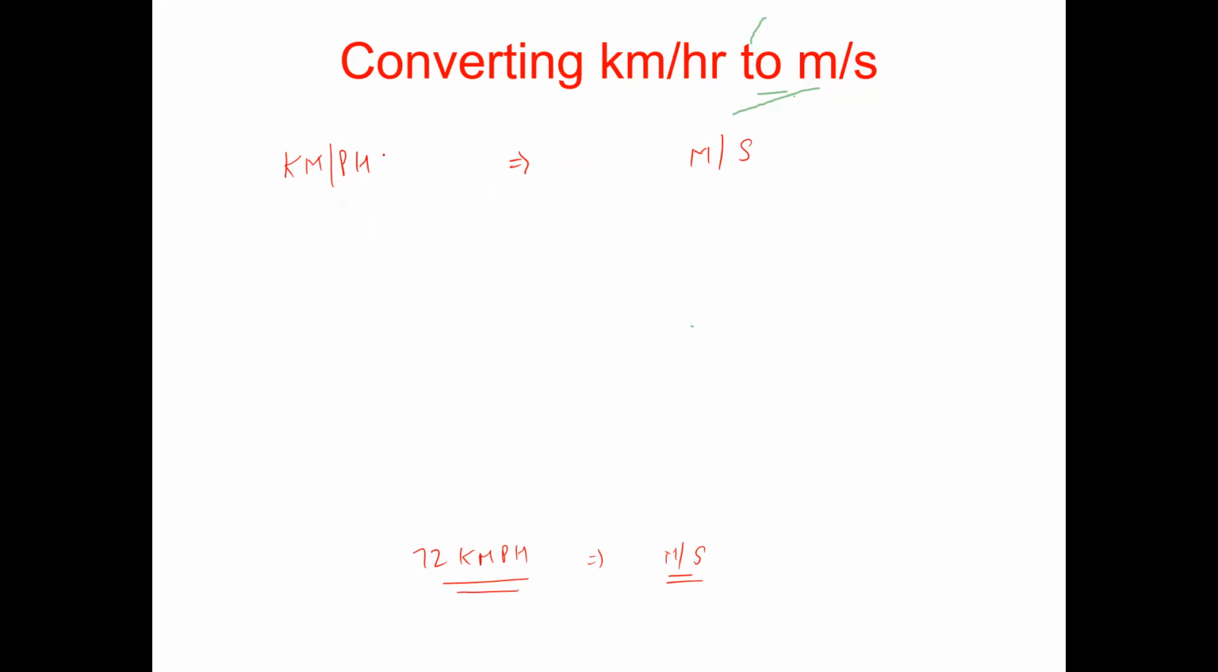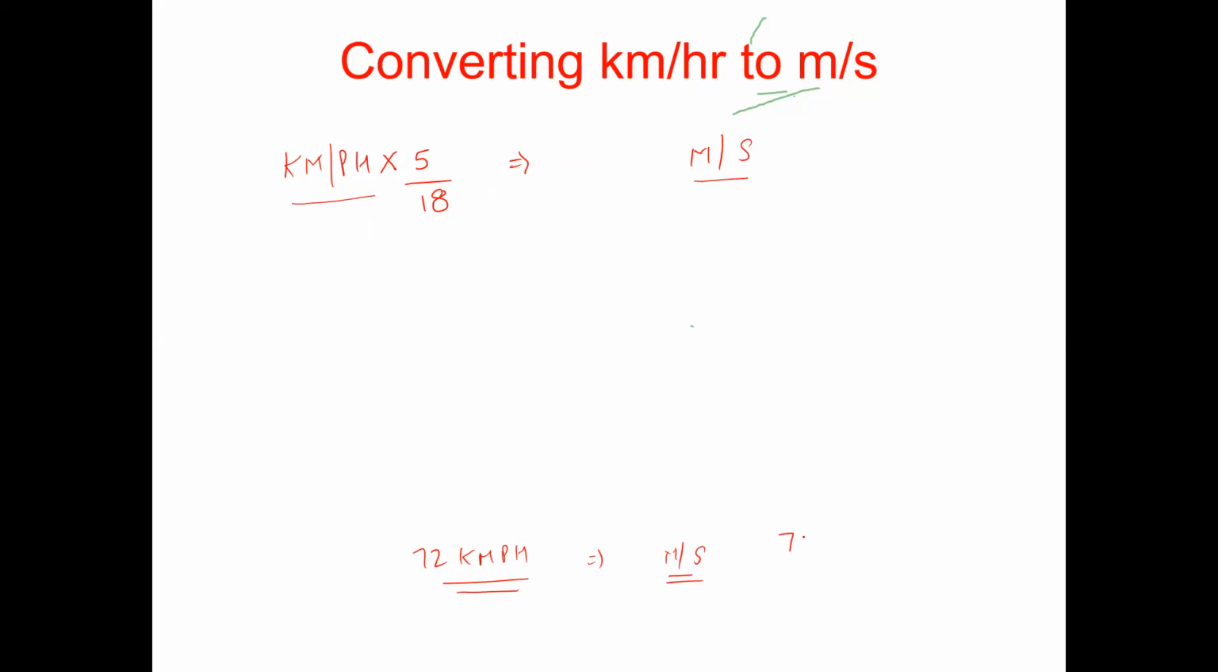You have to calculate this kilometers per hour by multiplying it with 5 and dividing it by 18. This is the basic concept. When you multiply the speed given in kilometers per hour with 5 and divide it by 18, then you get the resultant speed in meters per second.